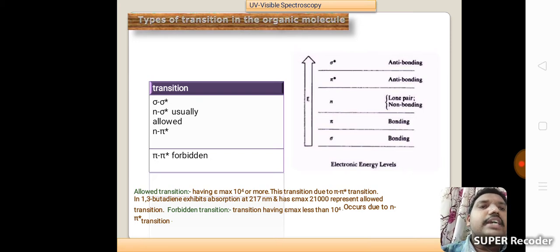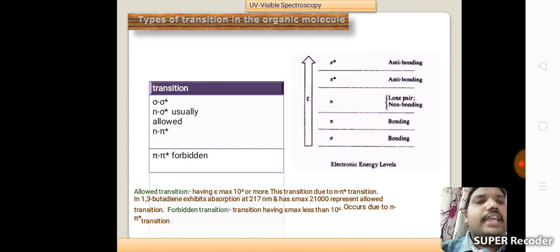Sigma star is in the ground level. This is sigma bonding, pi bonding. N is the lone pair, that is non-bonding. Pi star is anti-bonding, sigma star is also anti-bonding. Here the transitions are: the first transition is sigma to sigma star.